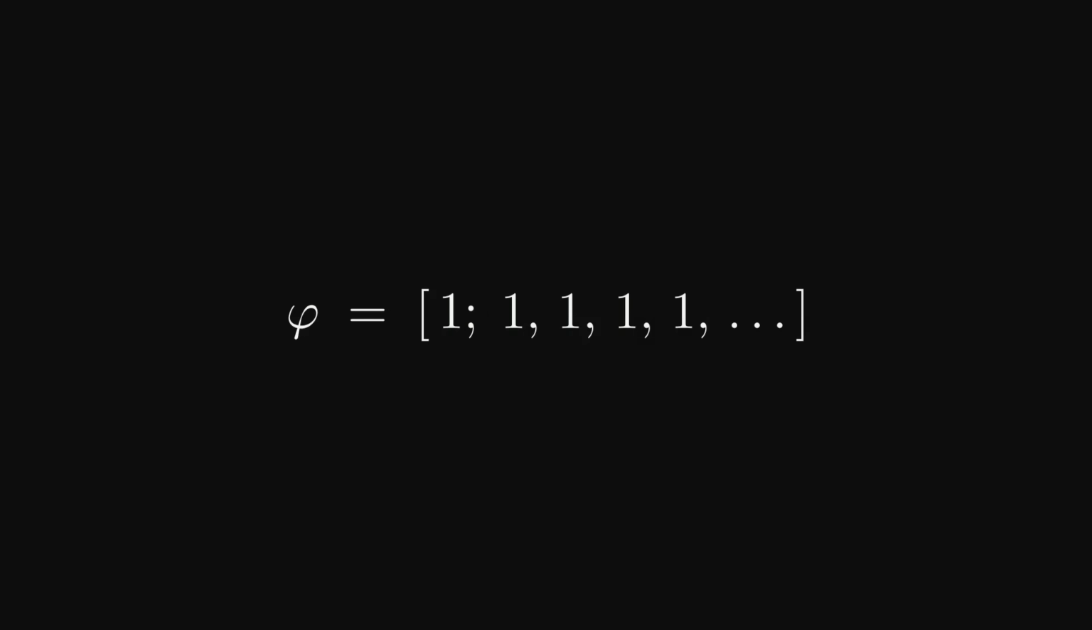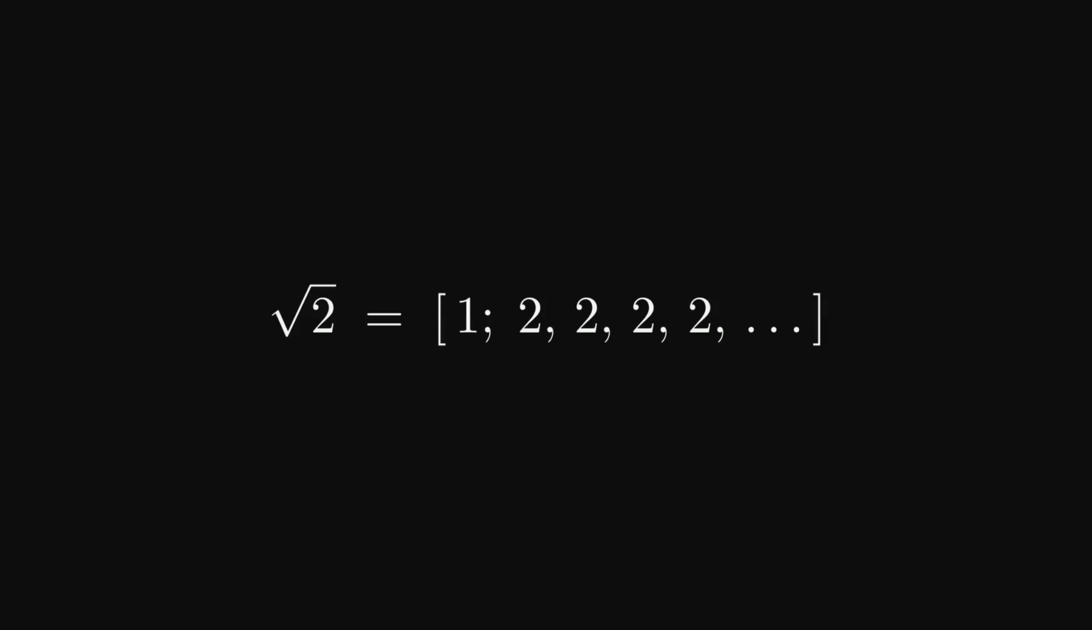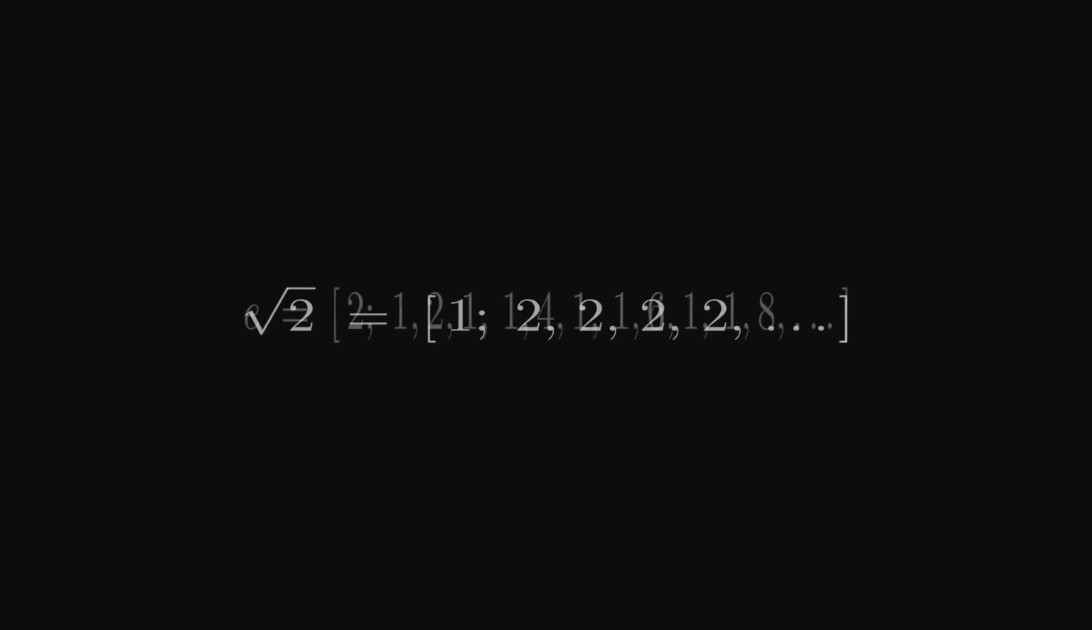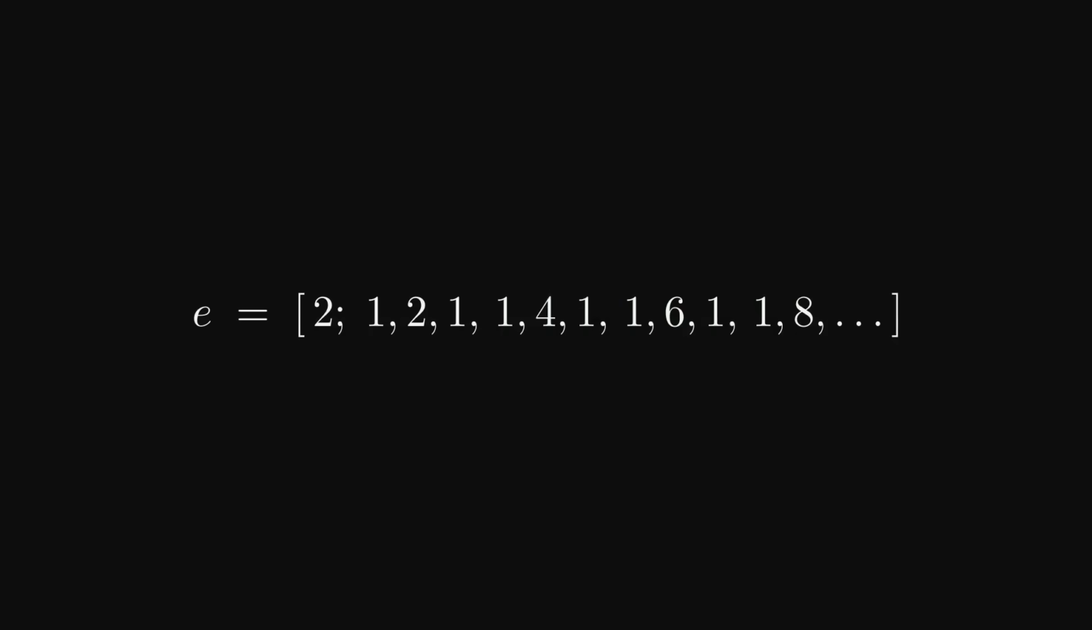The golden ratio, its continued fraction is 1, 1, 1, 1 forever, nothing but ones. Square root of 2. Its continued fraction is 1, 2, 2, 2, 2 forever. After the first one, it is all twos. Now Euler's number e, a pattern but a stranger one. 2, 1, 2, 1, 1, 4, 1, 1, 6, 1, 1, 8. Every third coefficient ticks up by 2.